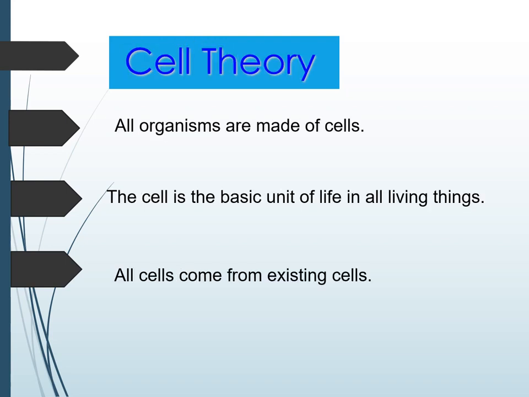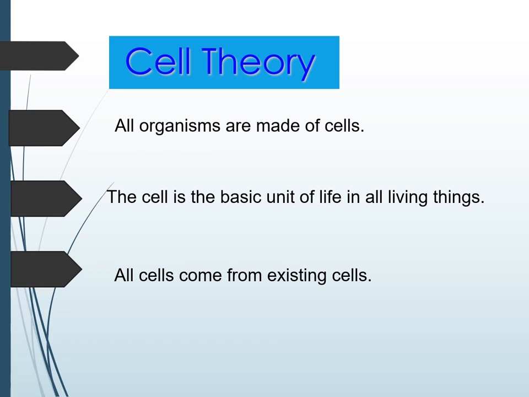About cell theory. Cell theory was proposed by Schleiden and Schwann. Schleiden worked on plants and found that all plants are made up of cells. Schwann, his co-worker, found that all animals are made up of cells. Together they proposed the cell theory that all organisms are made up of cells, and the cell is the structural and functional unit of life.